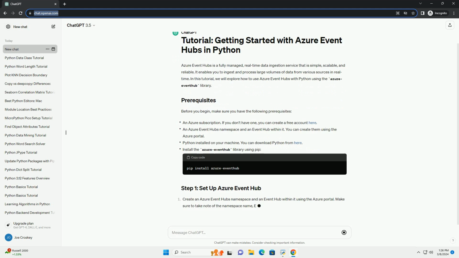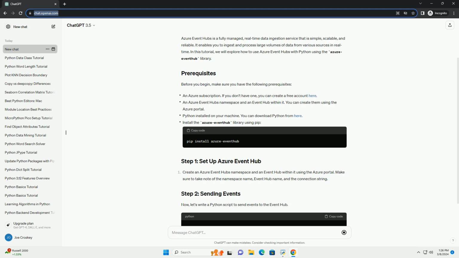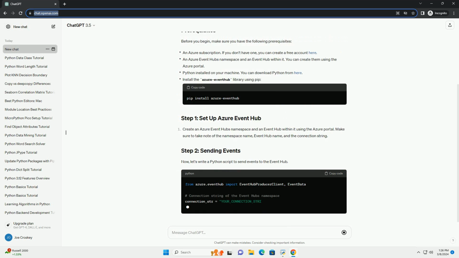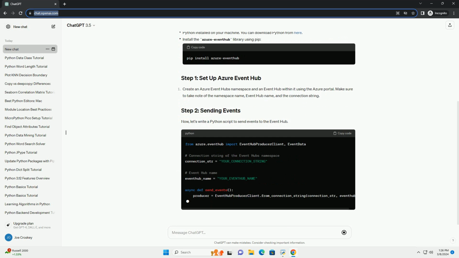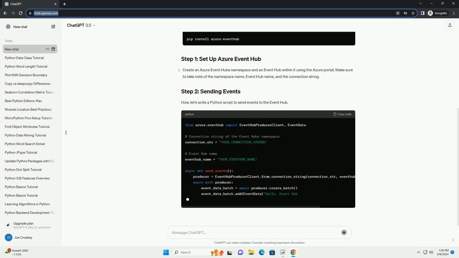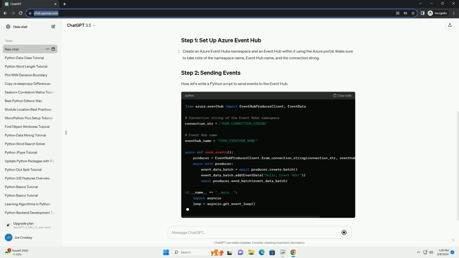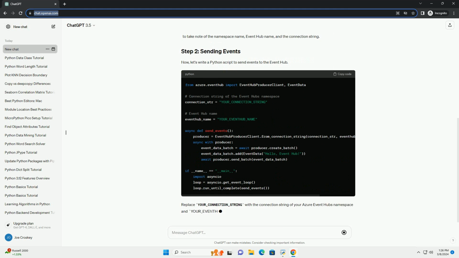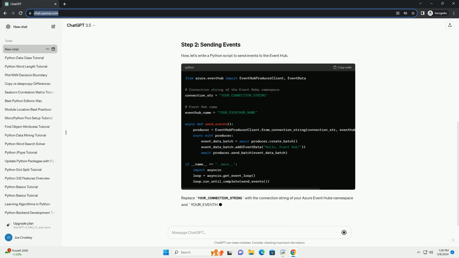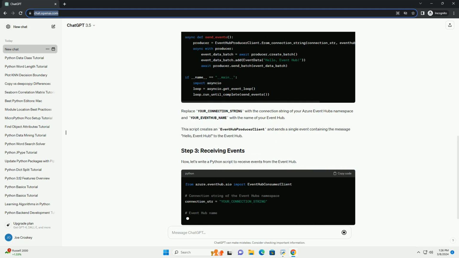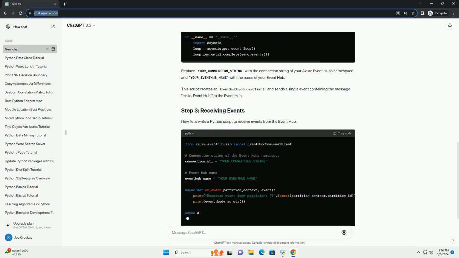Now, let's write a Python script to send events to the Event Hub. Replace your_connection_string with the connection string of your Azure Event Hubs namespace and your_eventhub_name with the name of your Event Hub. This script creates an Event Hub producer client and sends a single event containing the message "Hello, Event Hub" to